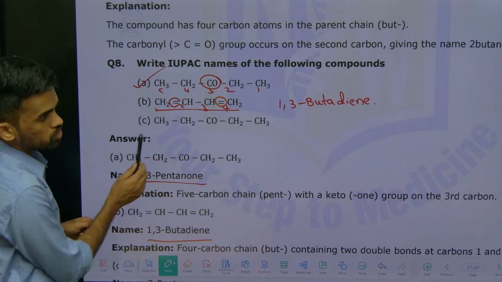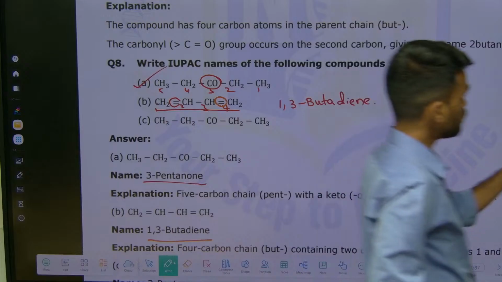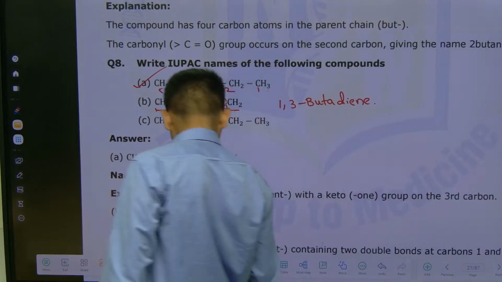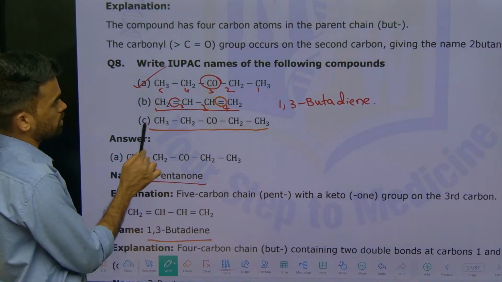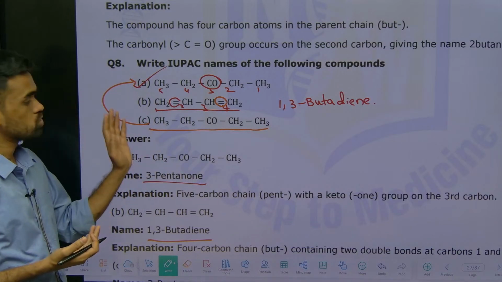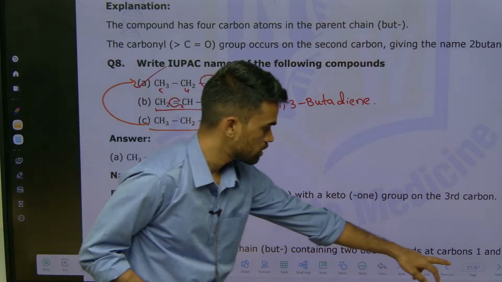Okay. Now what about this compound? How many carbons are there? Whatever I have mentioned for the first structure is similar to this third one. So you can write the same name for them. Okay. Right. Next.